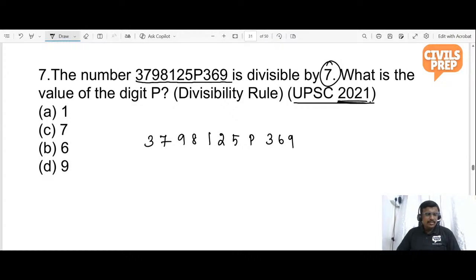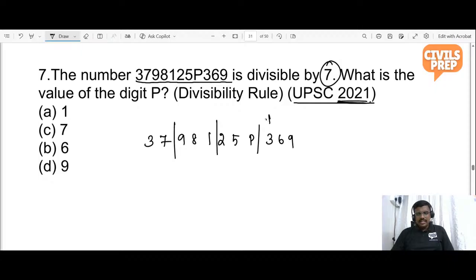Guys, tell me what is the divisibility rule of 7? That is for a smaller number. The answer you have given is for a smaller number. What if a greater number is given? I told you another trick for the divisibility rule of 7. What is it? Split the number into groups of 3 and give the alternate signs plus, minus, plus, minus.